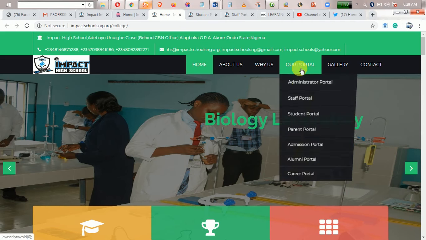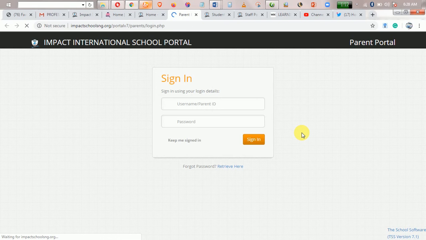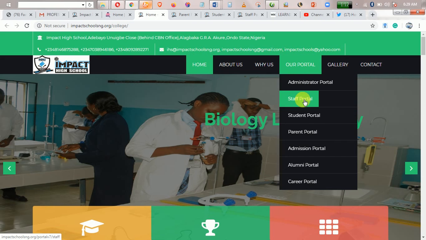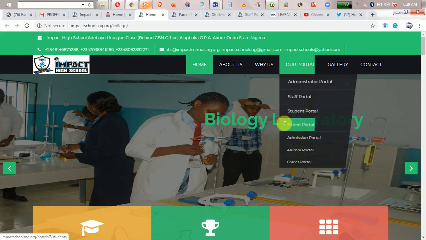This is the parent portal. When you click on parent portal, the details to log into your portal will be supplied, as we are continuing this process, for you to be able to see the performance of your children, and maybe the tests they have taken, their attendance and the likes. Everything is here. Even as time goes on, we'll be adding more. So as a parent, we will supply you with your ID and your password to log into your portal. The remaining ones are for administrators, admission, alumni, and the likes. But majorly for now, for staff, for students, and for parents, you can log into the portal and do one thing or the other.